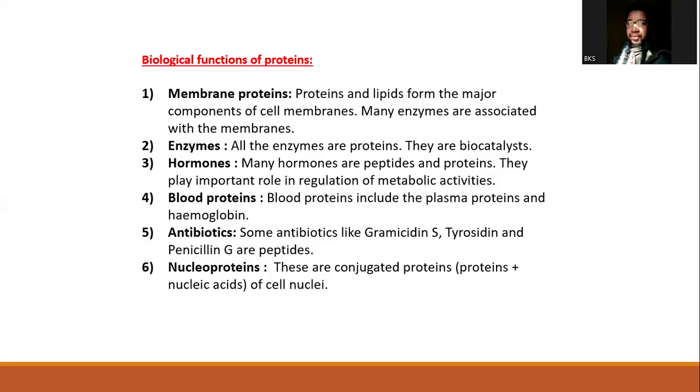We also have some proteins that serve an antibiotic role. To give examples, gramicidin, tyrocidine, and penicillin G are all peptides, amino acid sequences that serve to bind to microorganisms, and this triggers the death of these organisms.